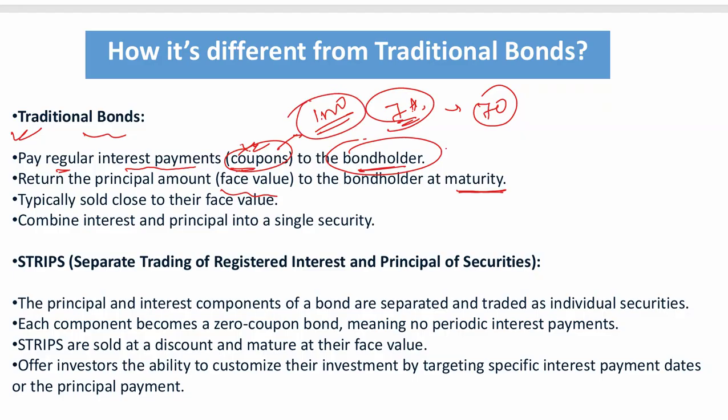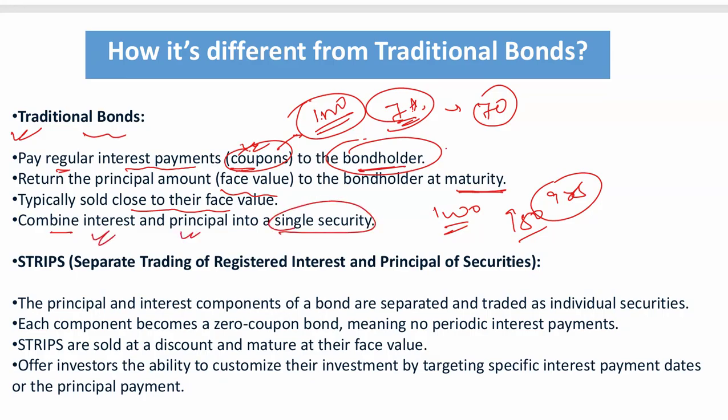Traditional bonds are typically sold close to their face value. So there is not very much difference: if the face value is 1000, then it is sold at a price close to face value, like 950 or 975, right? So there is not a huge difference. And it's a combination of interest as well as principal in a single security. Here you are going to get regular interest at the coupon rate, and at the time of maturity you will get the face value, means the principal value, right? So this is all about the traditional bond.